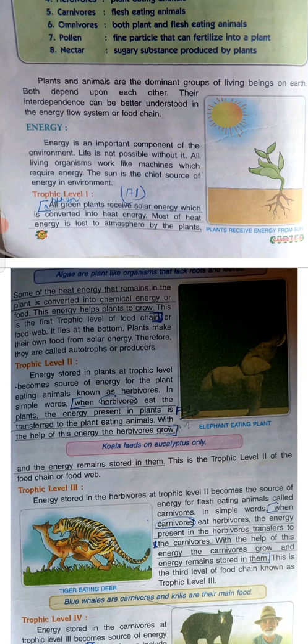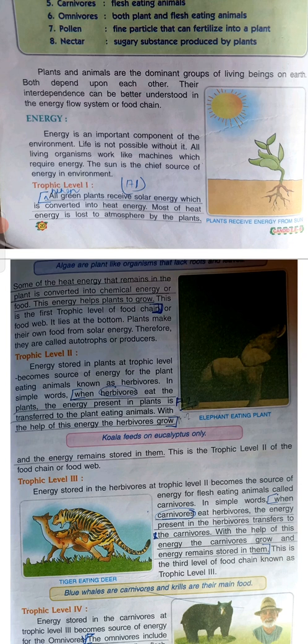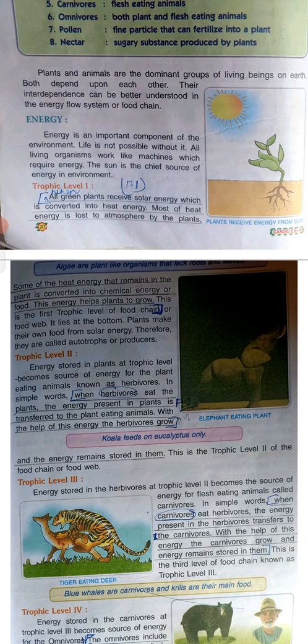So the solar energy received by the green plants is used by the plant for making food. Some of the energy is lost in the atmosphere, and this is the first trophic level of the food chain or food web. Both names are given to it.